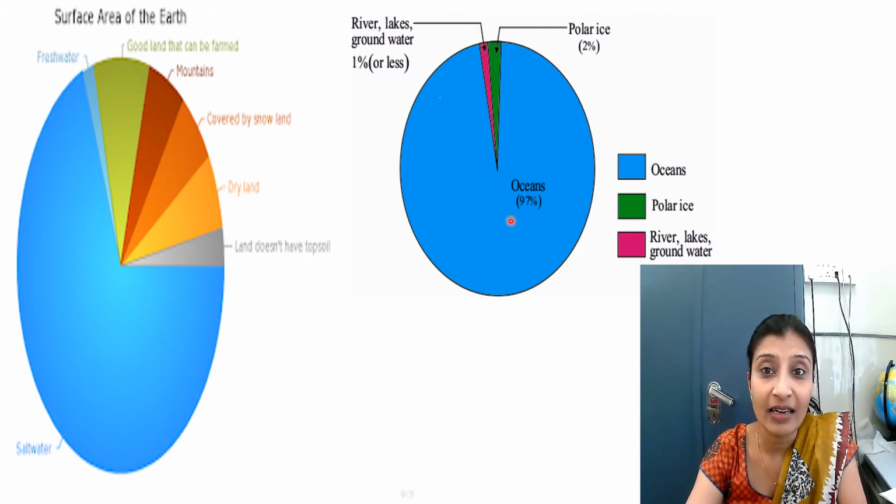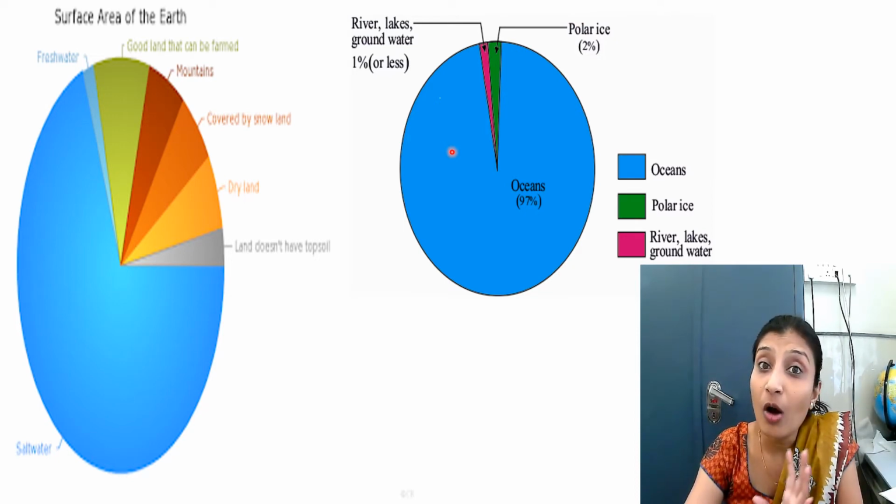Look at this diagram. About 3/4 of the earth's surface is water, and mostly it is the salty water. This is all the salty water. Some of the remaining water is ice. Can you see this ice? And very small amount is fresh water. Now the water which is available for plants, animals and people is very less. The water is also in danger due to pollution.